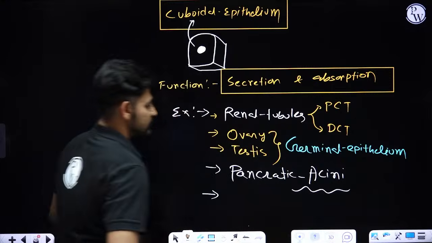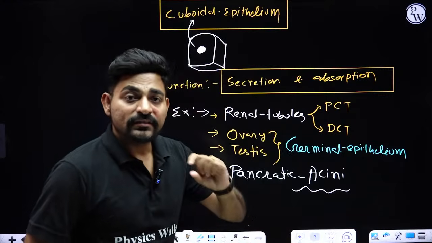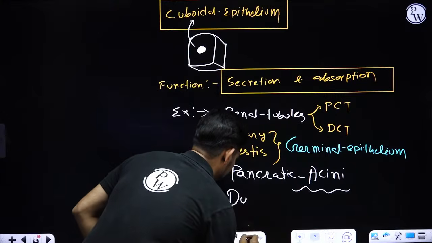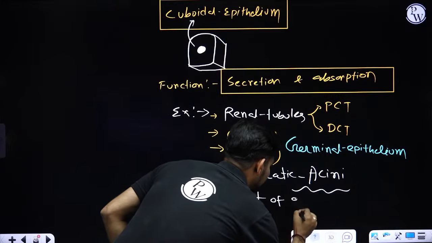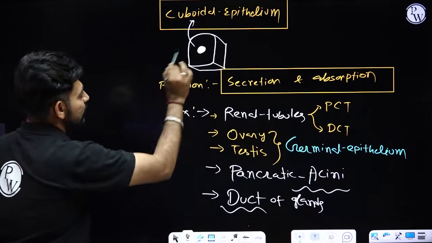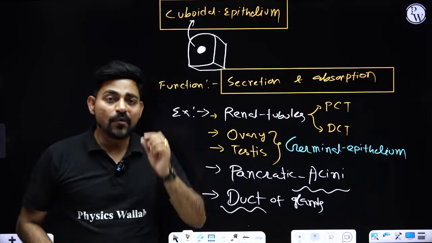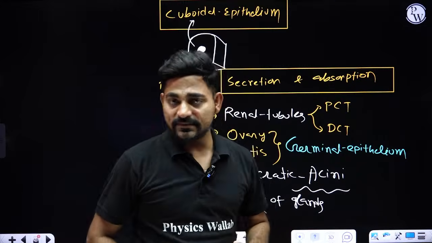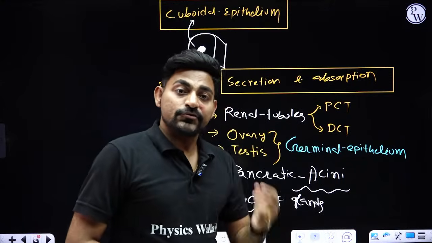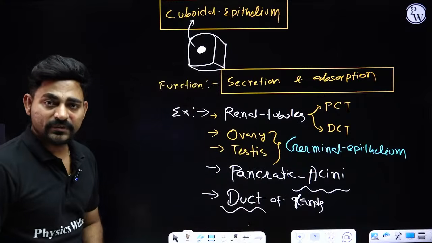Where else can we find cube-shaped cells? The ducts of glands of your body are also made up of cuboidal epithelium, like the small ducts of your salivary gland, pancreas, and sweat gland.